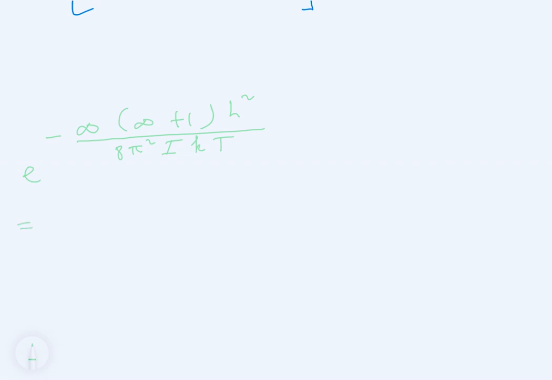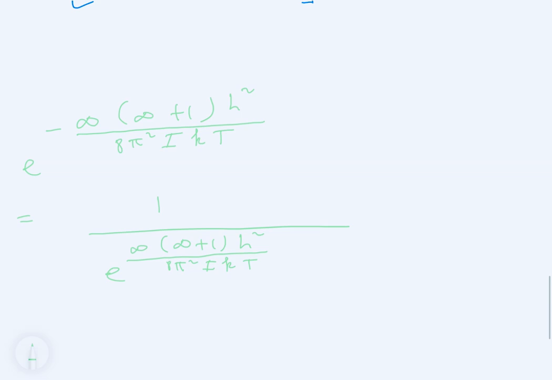Using the laws of exponents, this is the same thing as 1 over e to the infinity plus 1 multiplied by h squared divided by 8π²IkT.